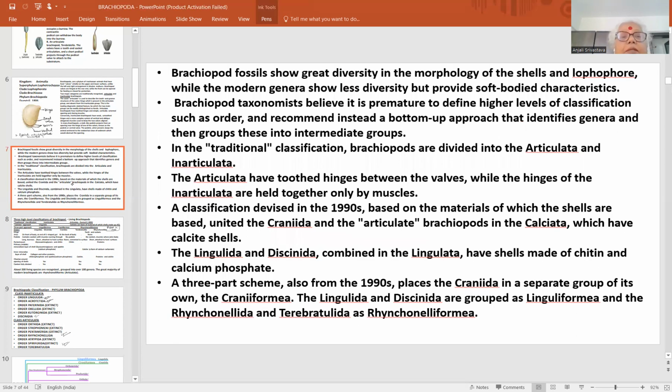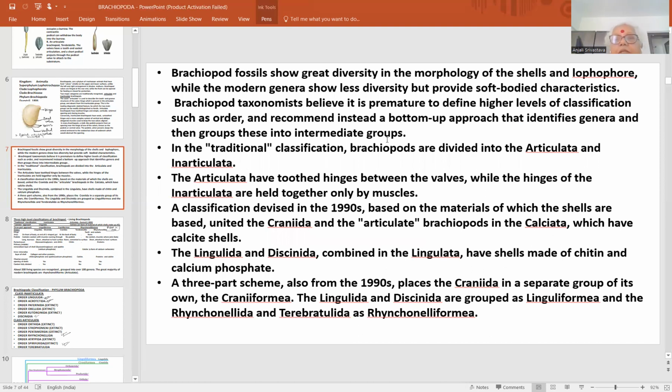But ये भी बहुत ध्यान देने की बात है कि taxonomists का ज्यादा view ये है कि most of the Brachiopod taxonomists believe it is premature to define higher level of classification such as order, and recommend instead a bottom-up approach that identifies genera and then groups them into intermediate groups.